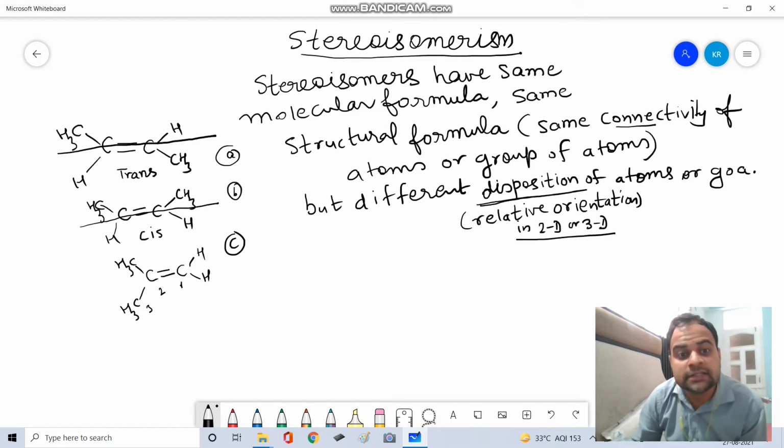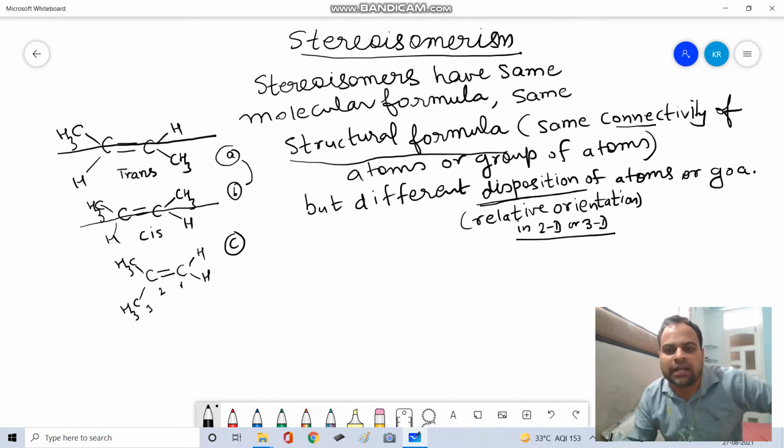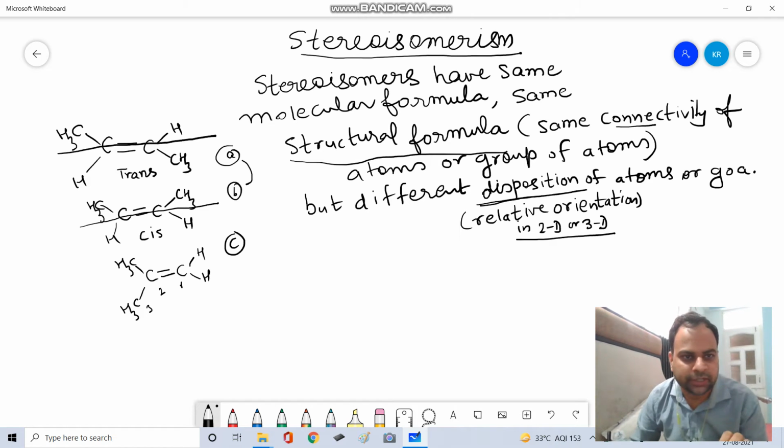So C is not a stereoisomer of A and B. C is a structural isomer of A and B, because connectivity is different. This carbon is connected by two hydrogens, and there is no carbon like this. But A and B are stereoisomers of each other, while A and C, and B and C, are structural isomers. We are not talking about structural isomers, because we are talking only about stereoisomers, which have the same structural formula. I hope this point is clear.